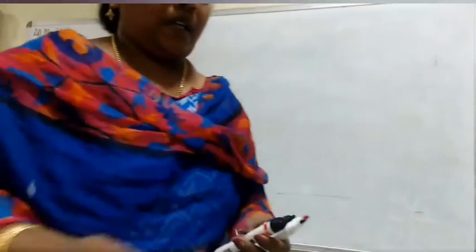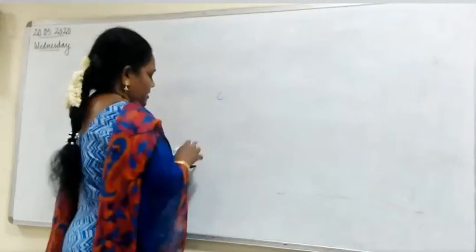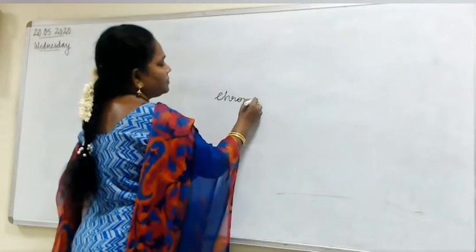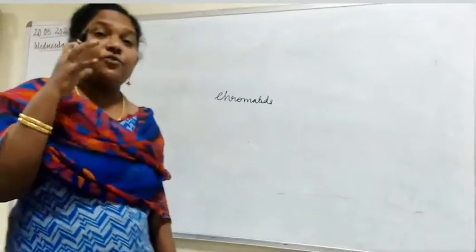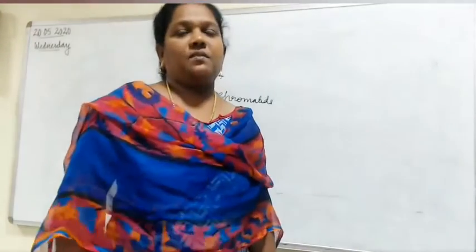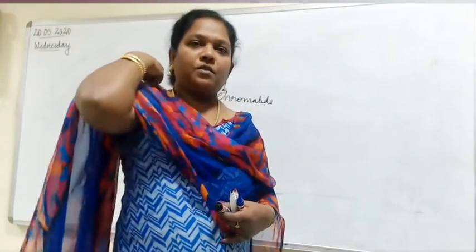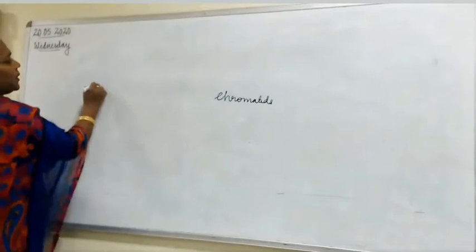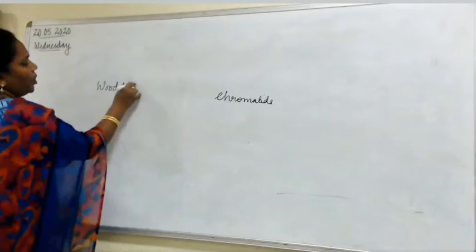Now we are going to study how the DNA is being packed. These chromatids are condensed to form chromosomes. But there is a person, you call him Udok.